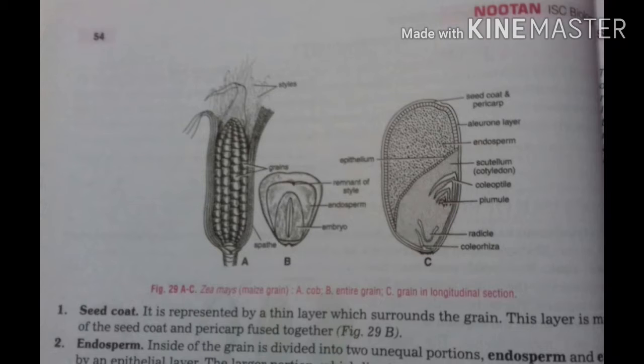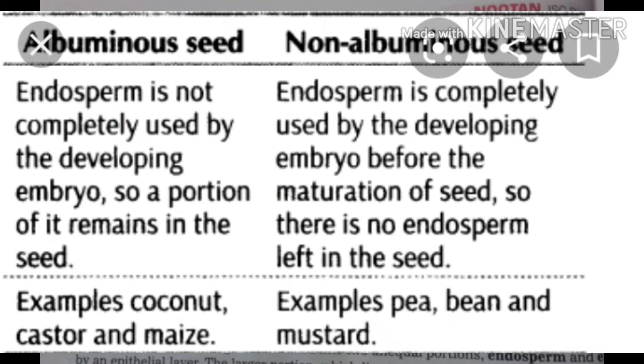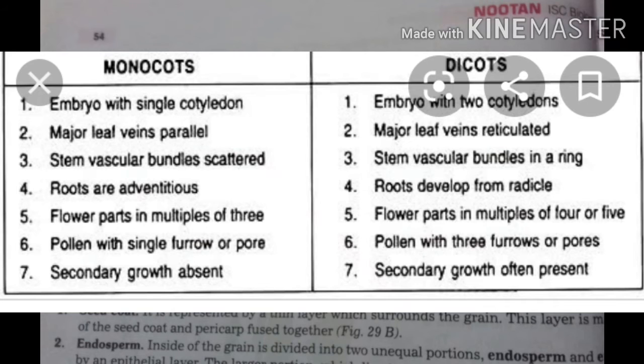On the basis of presence or absence of endosperm, seeds are said to be albuminous, meaning endospermic, and ex-albuminous, meaning non-albuminous or non-endospermic. In albuminous seeds, cotyledons are thin and membranous and endosperm persists and nourishes the seedling during its early development. In ex-albuminous seeds, food accumulates in the endosperm tissue at an early stage of development, but it is utilized by the developing embryo and the mature seeds are without endosperm. In such seeds, cotyledons store food and become thick and fleshy.